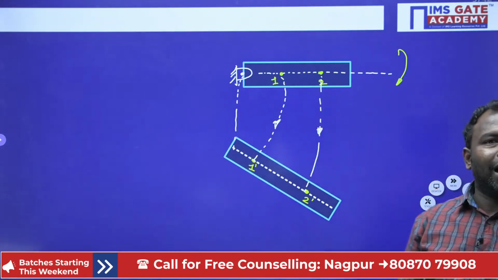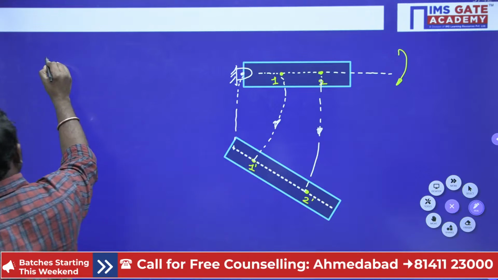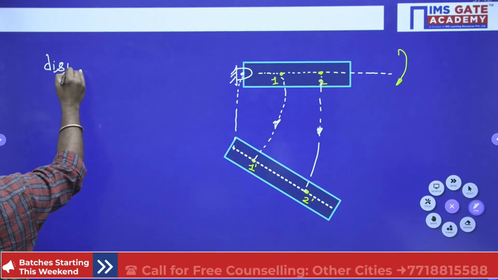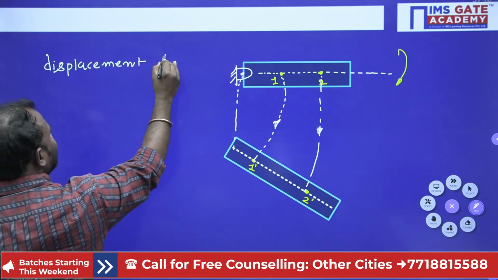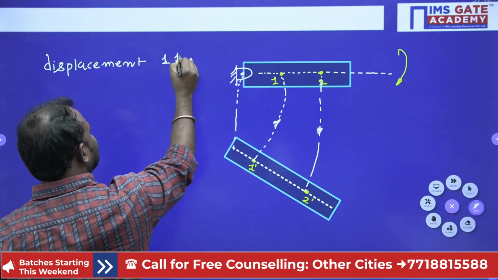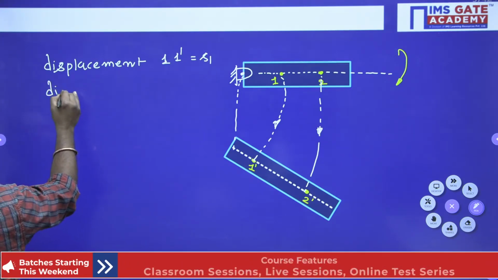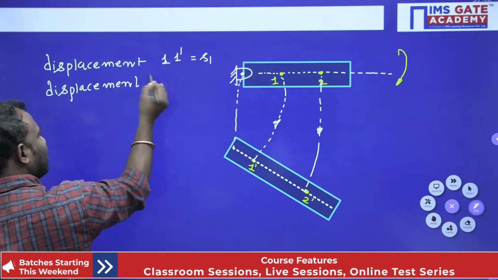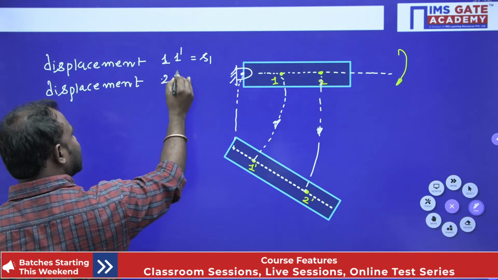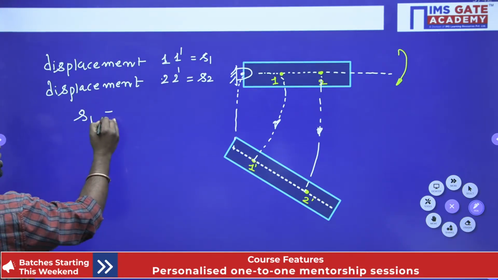Now the displacement, that means the distance traveled by 1 dash, is say S1, and the displacement of 2 dash is S2. Do you think that S1 is equal to S2?